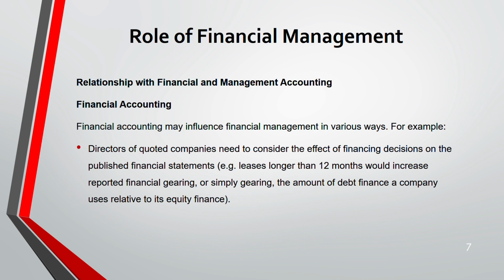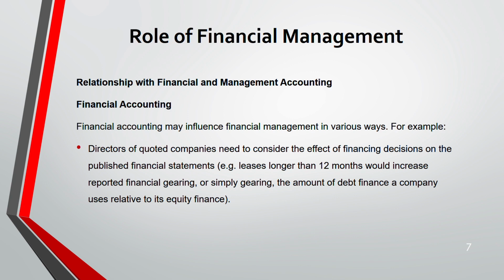For example, directors of quoted companies need to consider the effect of financing decisions on the published financial statements. Who produces financial statements? It is not the role of the financial management. Financial accountant does that. They prepare financial statements. But if you are a director of a quoted company, then how you finance, your financing decision is going to have an impact on the financial statement.